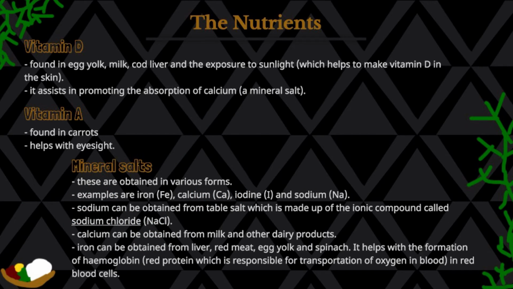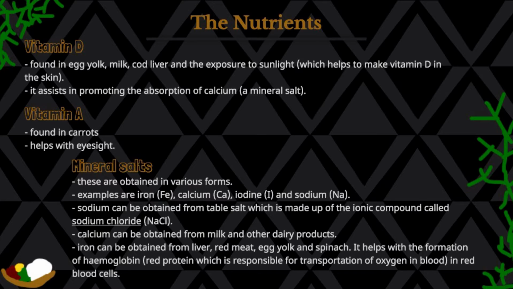So now we look at vitamin D. Vitamin D is found in egg yolk, milk, cod liver. Cod is a type of fish, not Call of Duty. And exposure to sunlight helps to make vitamin D in the skin. Point 2 is it assists in promoting the absorption of calcium, which is a mineral salt. Then vitamin A is found in carrots and it helps with eyesight.